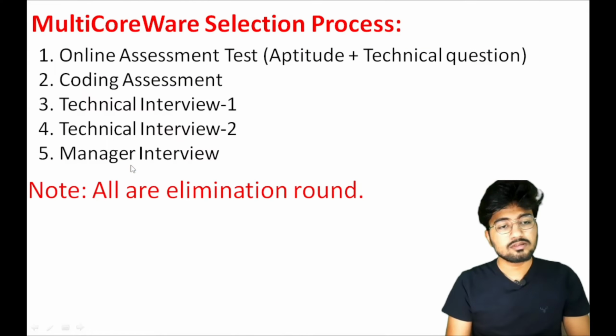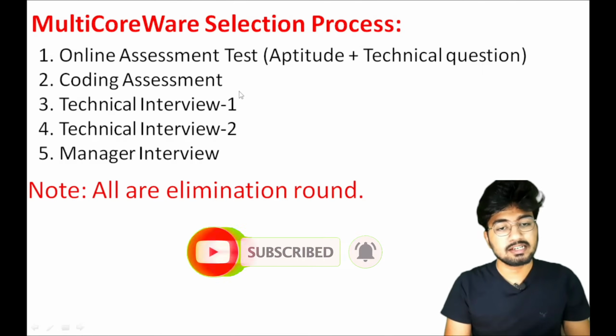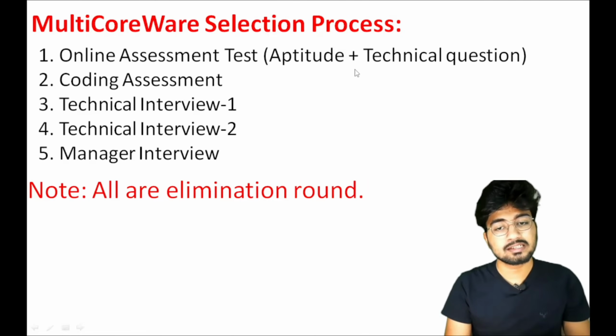Coming to the selection process, there are 5 rounds. So what are the rounds? The first round is the online assessment test. In that they will give aptitude plus technical questions in MCQ format, and you have to choose any one option among 4 options. The second round is the coding assessment. In that they will give coding questions, and you have to code on their particular platform.